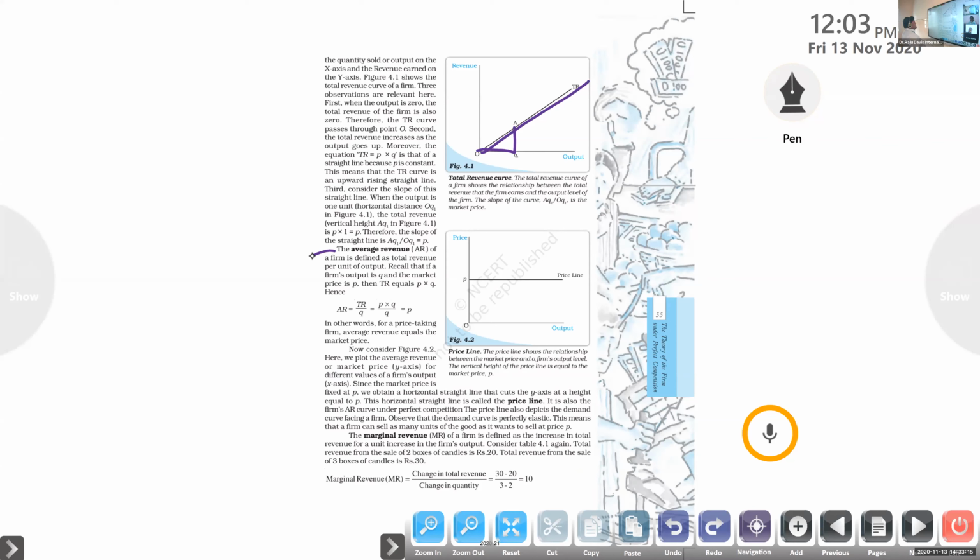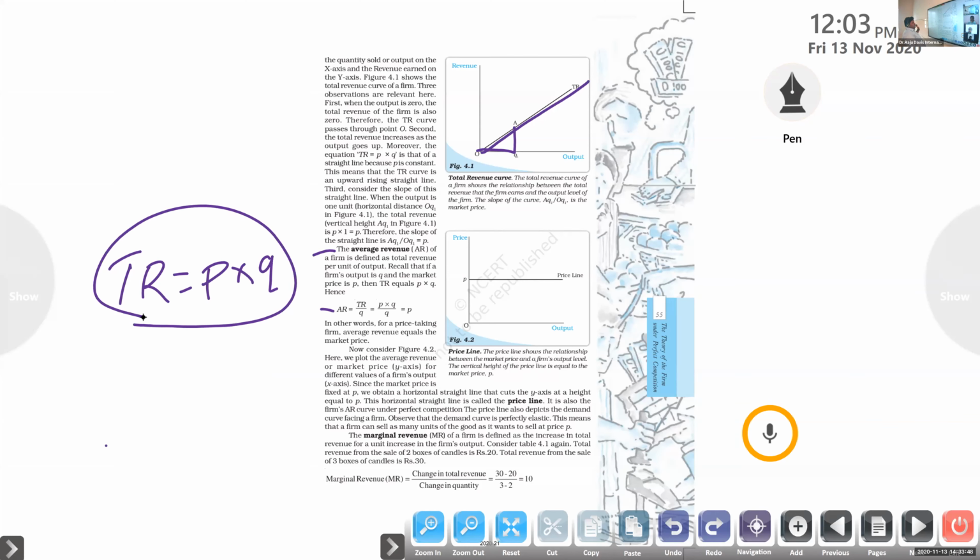Average revenue. What is average revenue? AR is equal to TR by Q, total revenue divided by the quantity. Then what will we get? TR is equal to P into Q. You know that equation for total revenue.